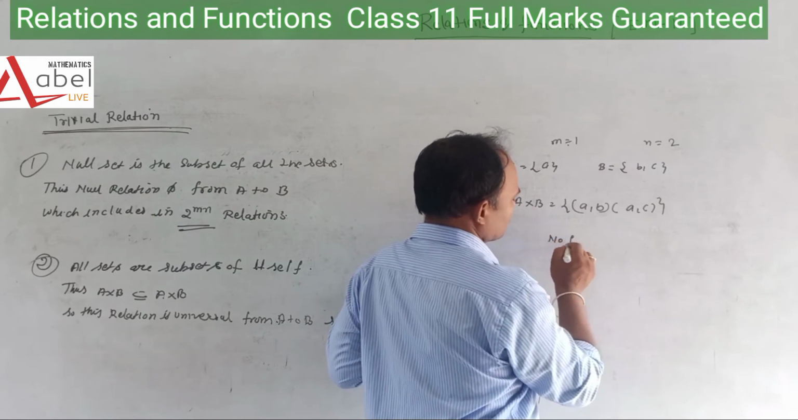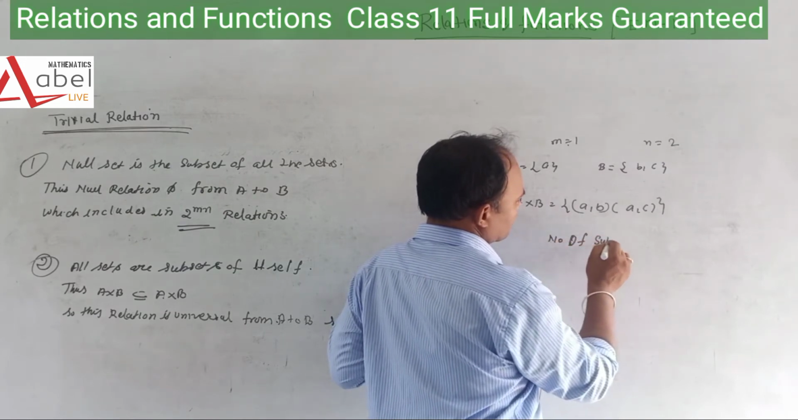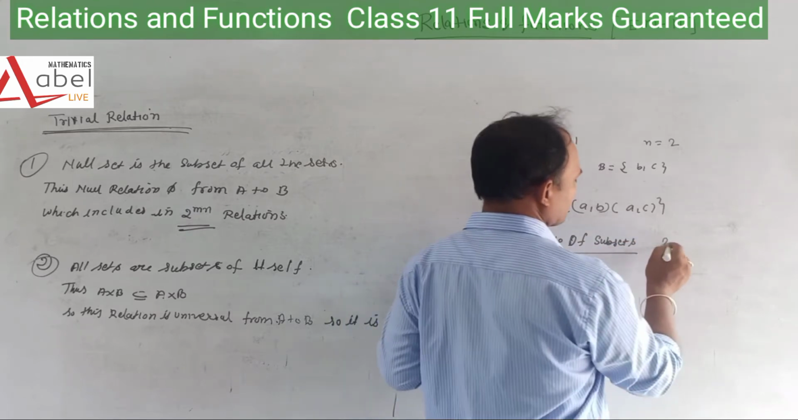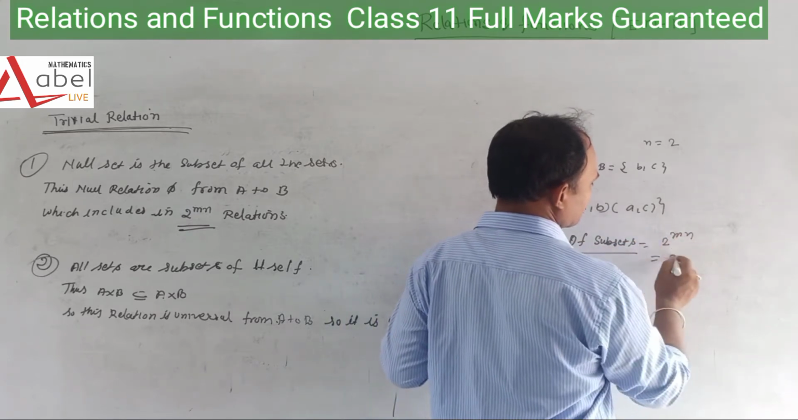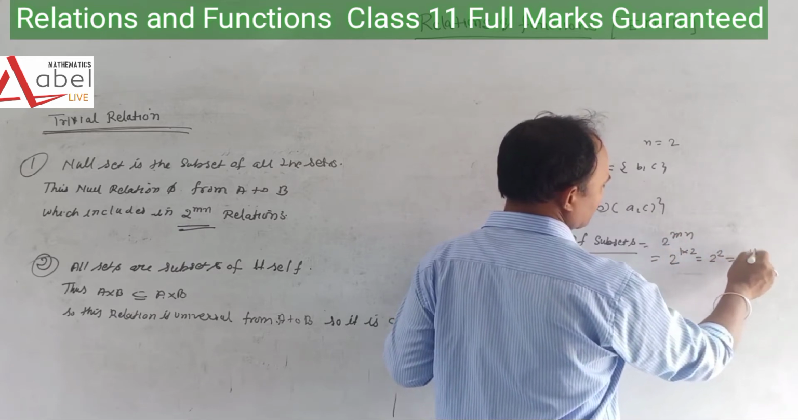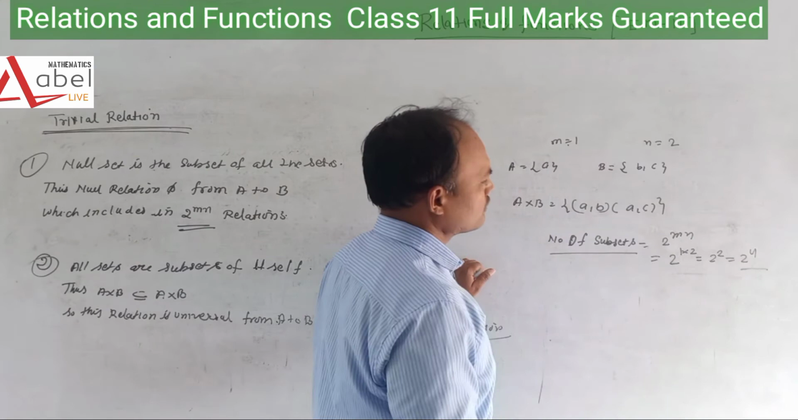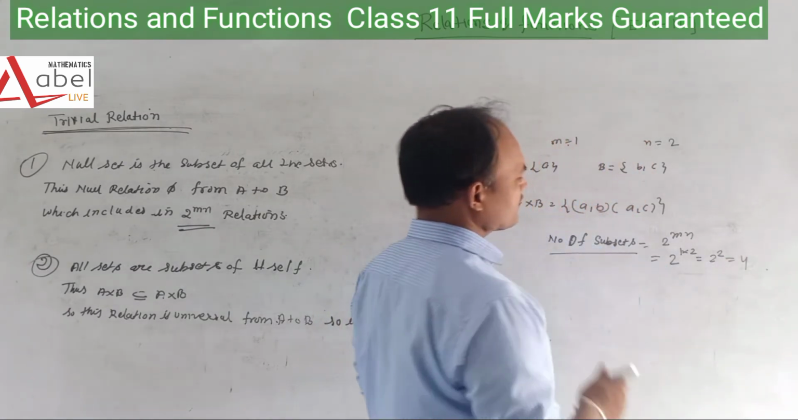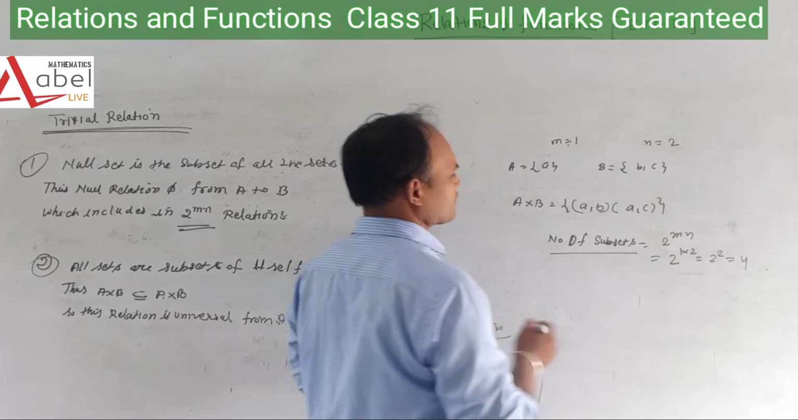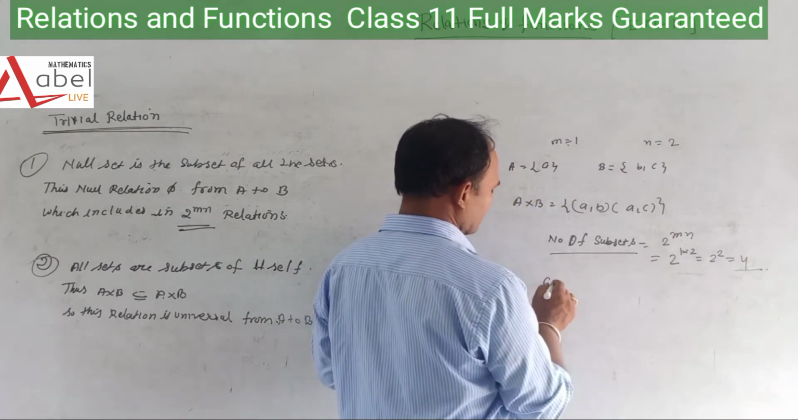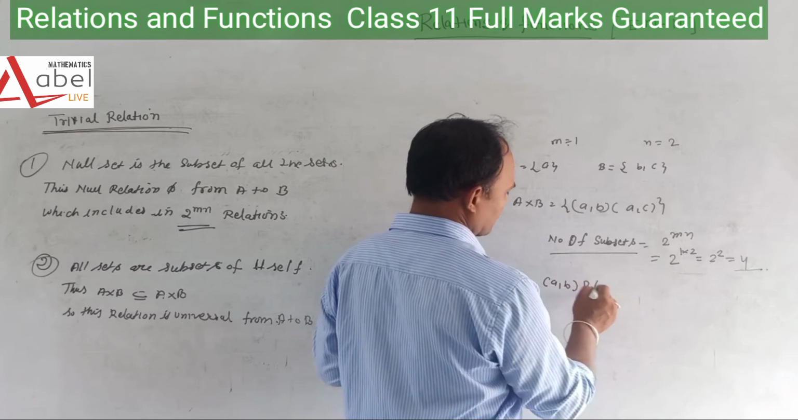Now the number of subsets, which means the number of relations, is 2 to the power mn. It means 2 to the power 1 into 2, so it is 2 to the power 2, which is 4. So we can say that the number of subsets is 4. How can we say that? One is A comma B or A comma C.